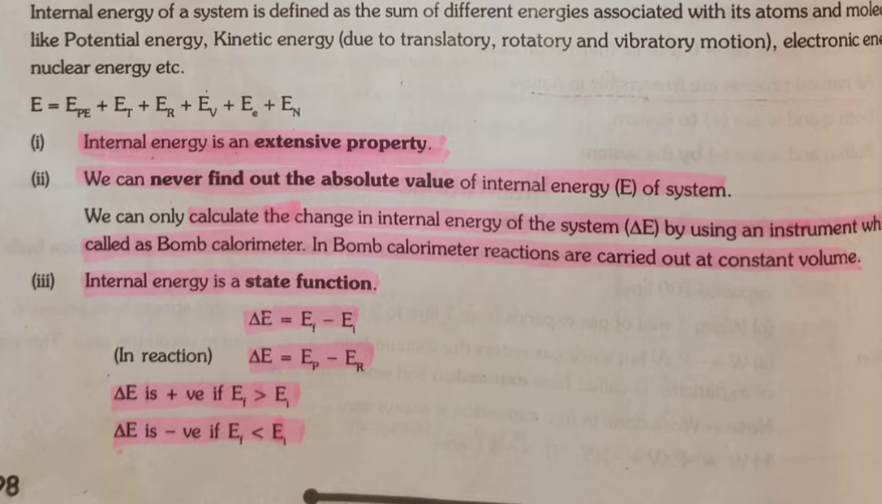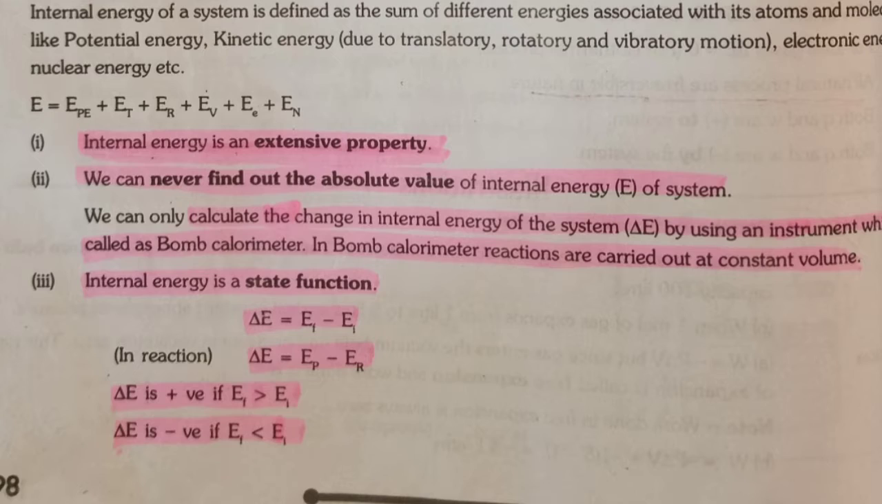Internal energy of a system is defined as the sum of different energies associated with the atoms or molecules, like potential energy, kinetic energy, and all kinds of energy like electronic energy, nuclear energy, etc. It means if we have any atom or molecule, it has different kinds of energies in it. So it may be potential energy.